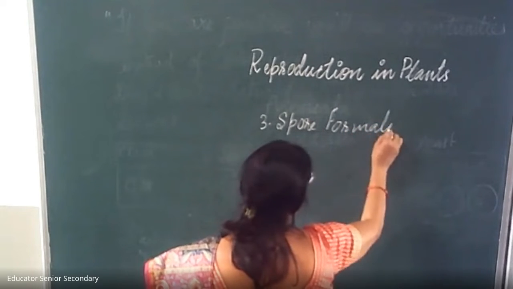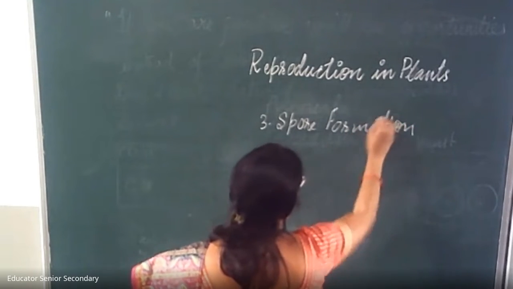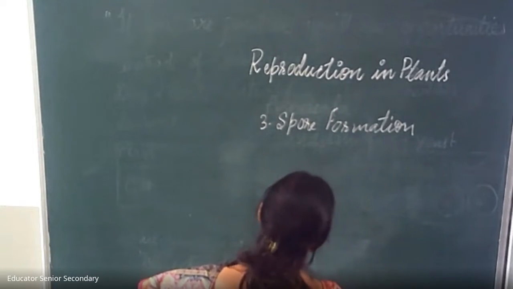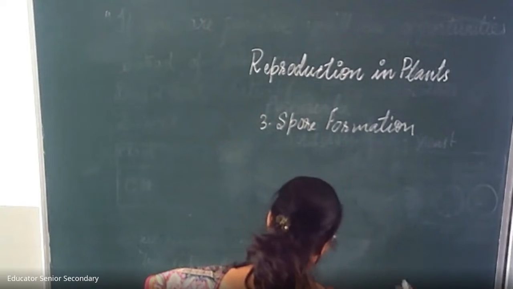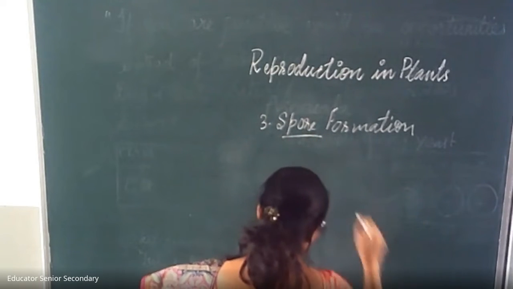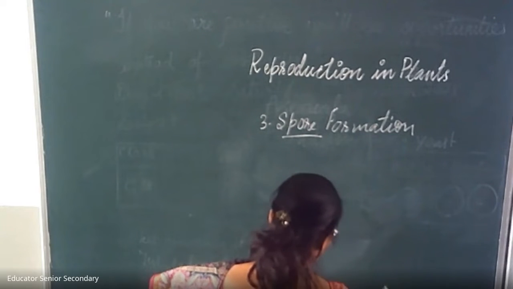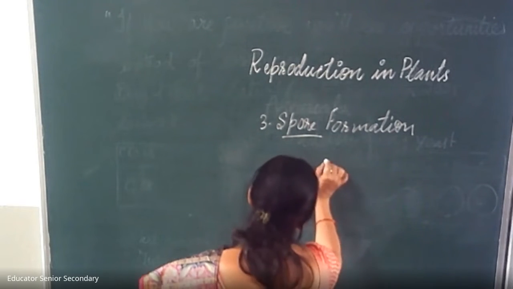Children, you must have seen molds on bread, mushrooms and all. So they reproduce by the asexual method of spore formation. First, what is a spore? A spore is a tiny spherical unicellular body protected by a thick wall.